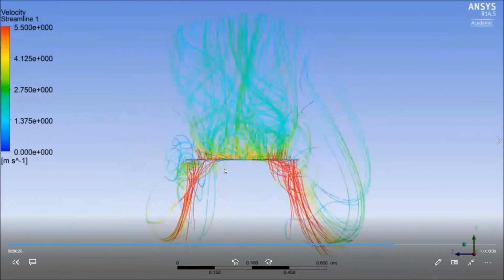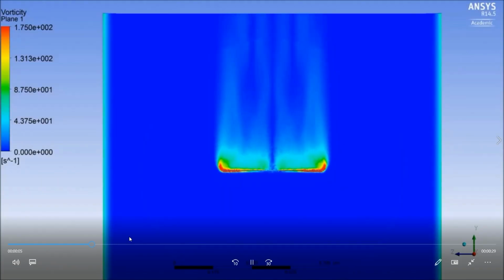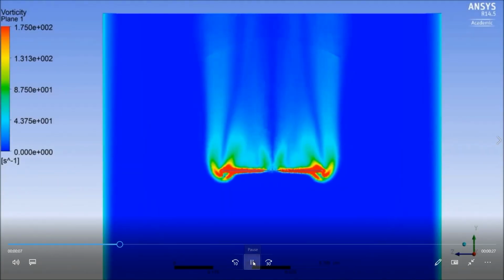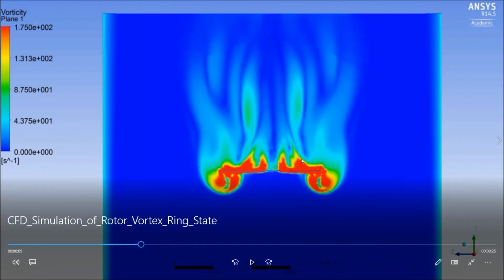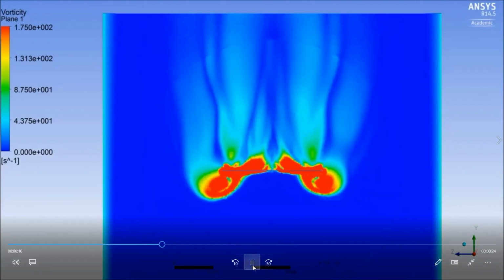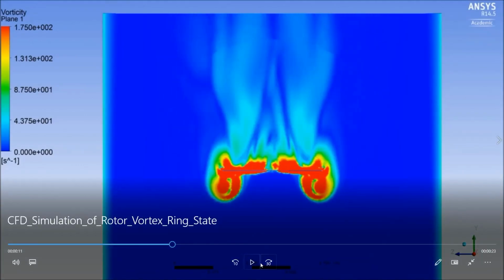It is very turbulent. In this case you can see it more clearly, and like I mentioned, it is very violent, right. You see it is fluctuating so fast. It is an oscillating ring of vortex, and this may cause sudden drop of thrust.